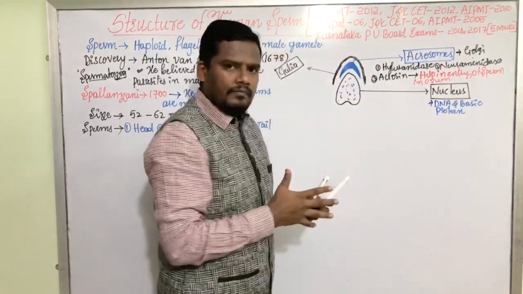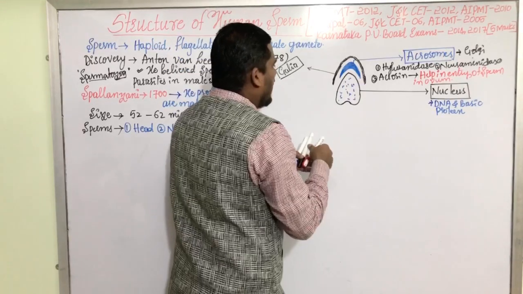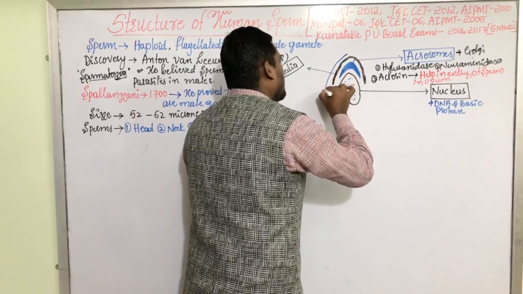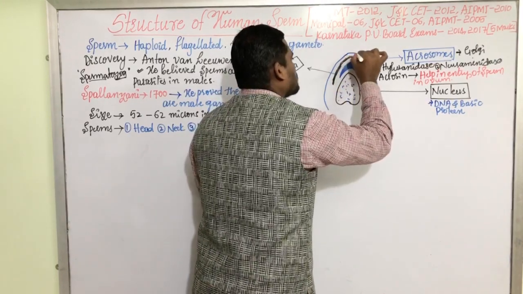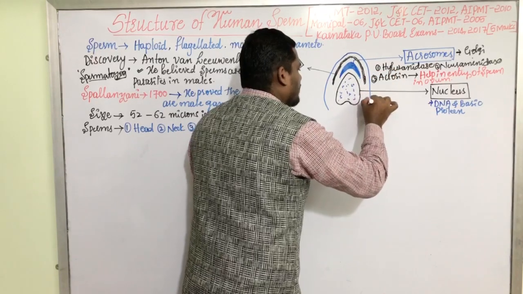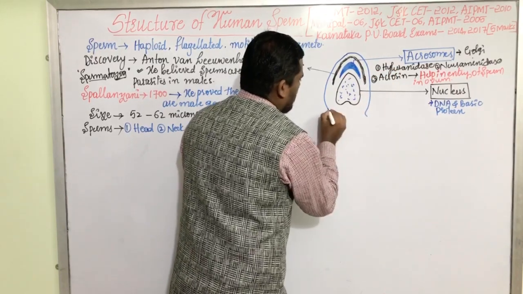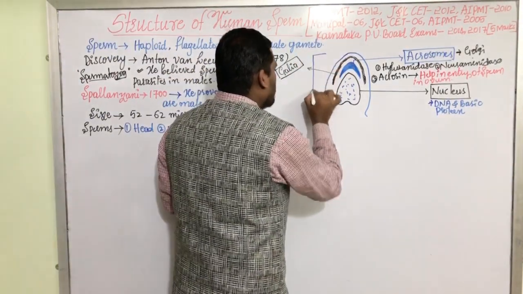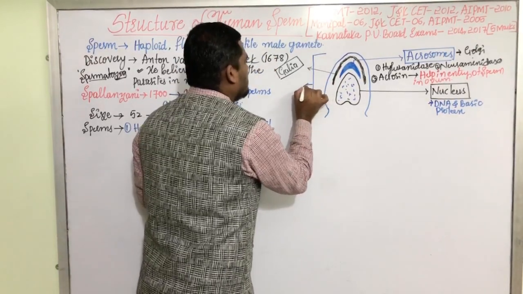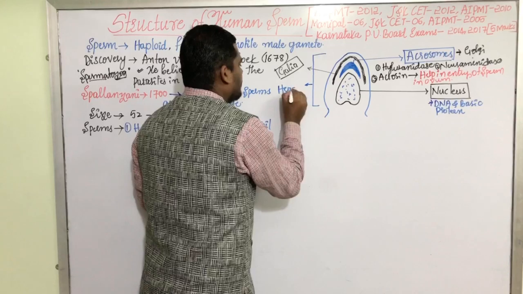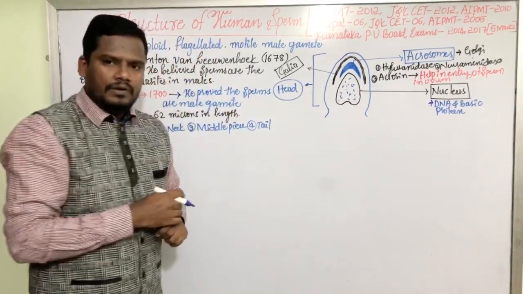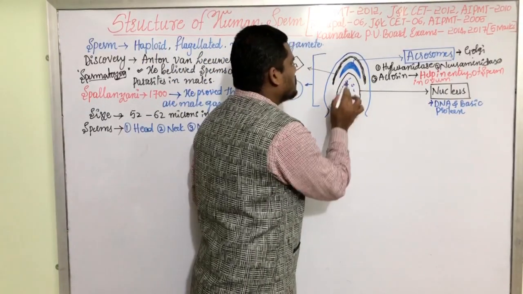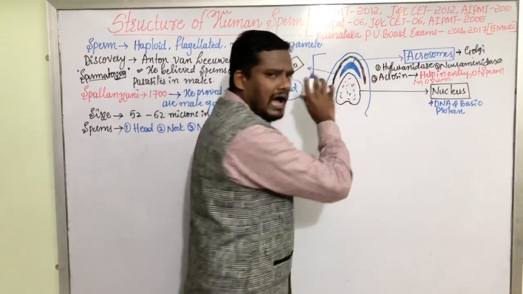And the whole thing is covered by one more layer, that is nothing but the plasma membrane. This entire portion, this much part, is called the head. It is the head, the first part of the sperm. The head consists of various important structures: nucleus, acrosome, galea, and the plasma membrane.